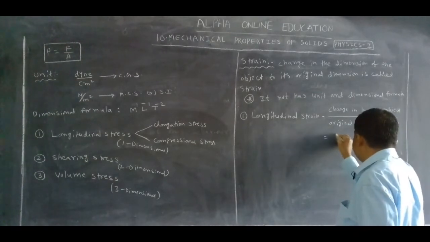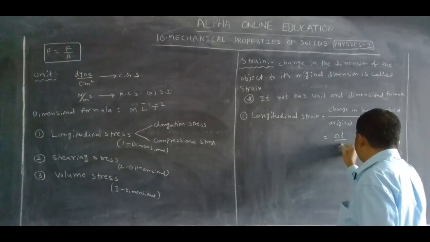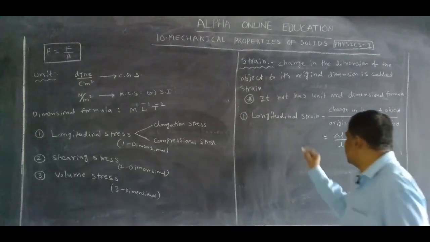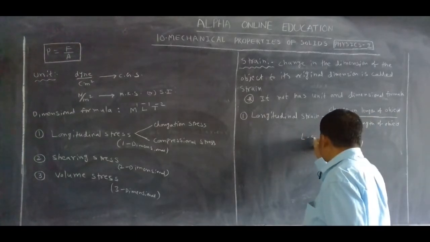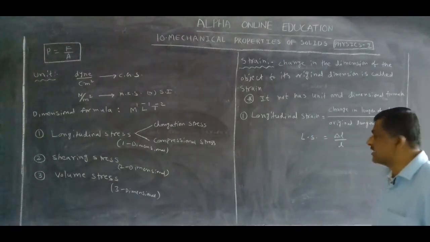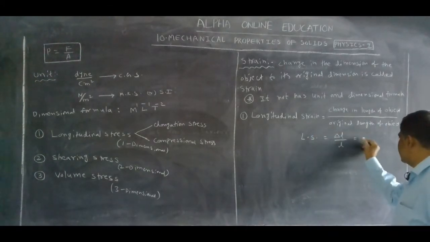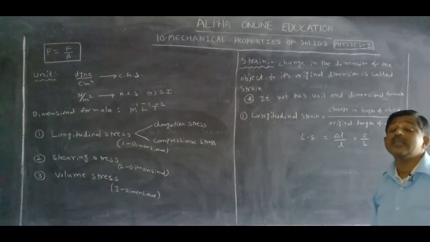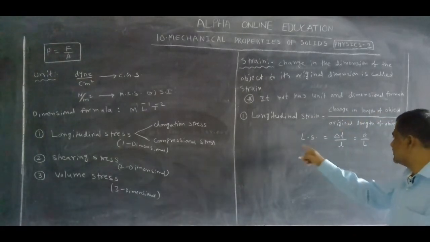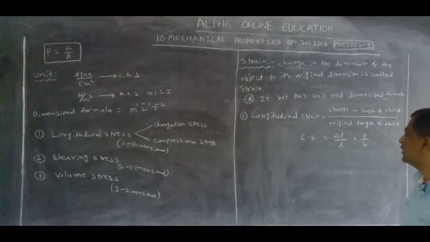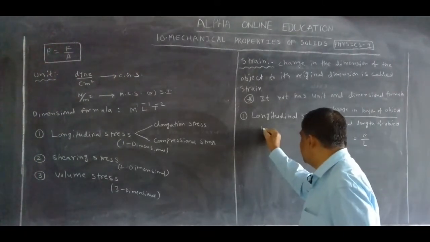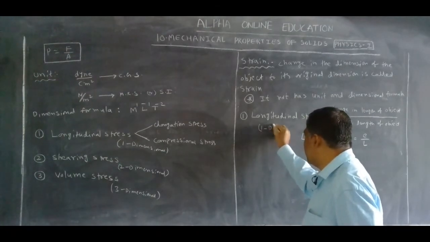We can write it as delta L by L. In some books we write it as e by capital L. This is the mathematical expression for longitudinal strain. It is also one dimensional.